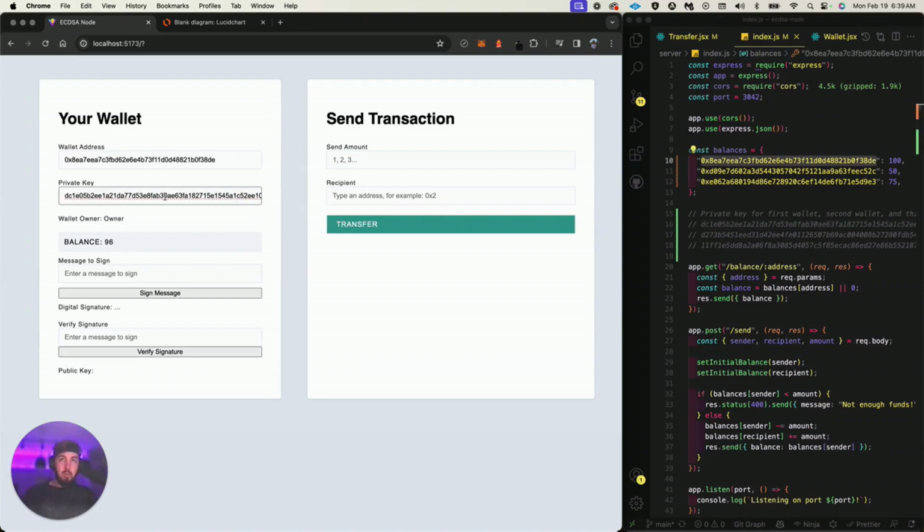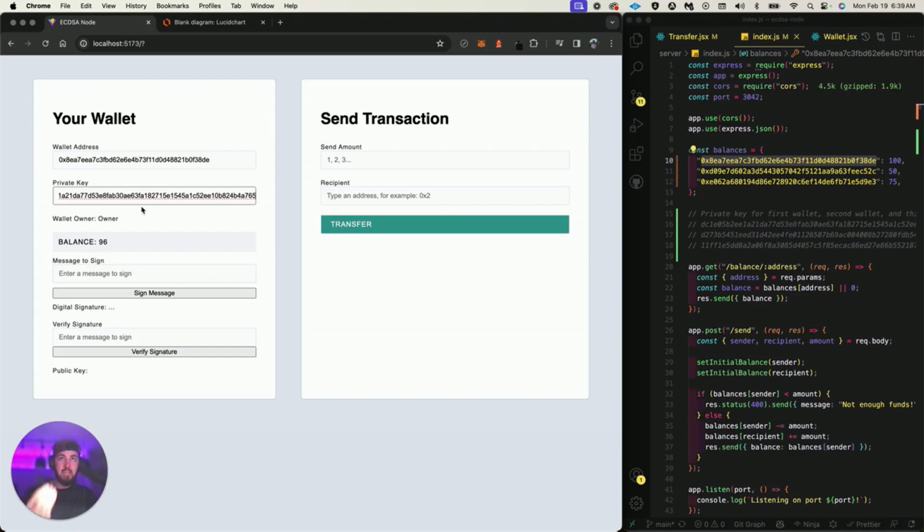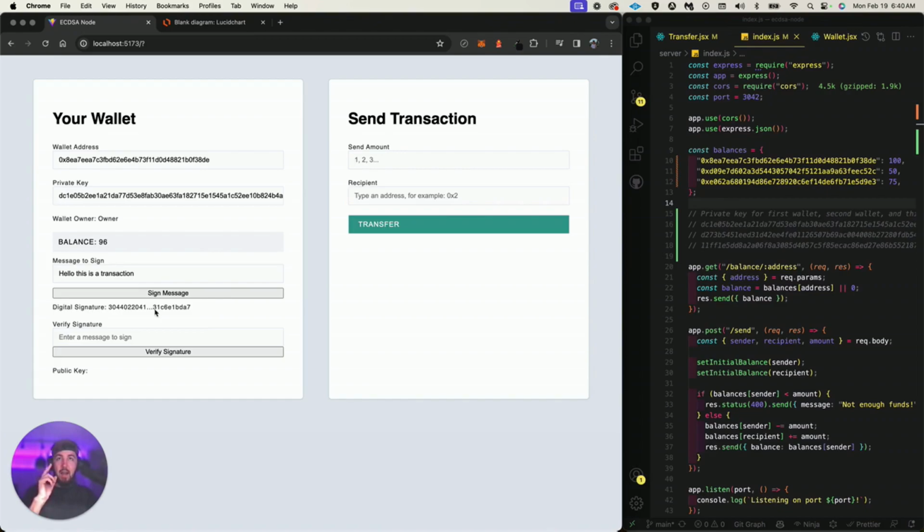Okay, so see, when I place in the private key, this feature right here lets me know that I am the wallet owner. I'm hashing the private key, throwing it through a Keccak-256 hashing algorithm from the SHA-3 family, and I'm checking it against the public address to verify that I am the owner of this wallet. So now if I want to do something, I want to make a message, hello, this is a transaction, and I want to sign the message, I'll get a digital signature. This would be the equivalent of me sending a transaction at this point.